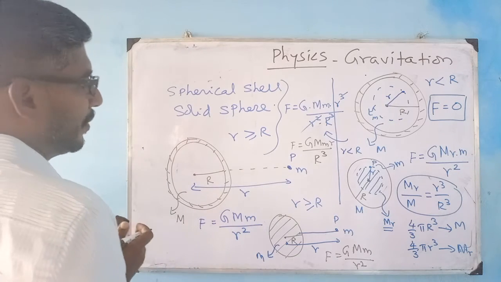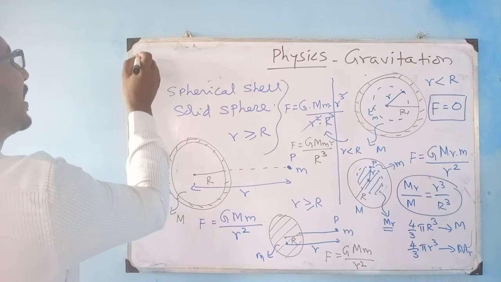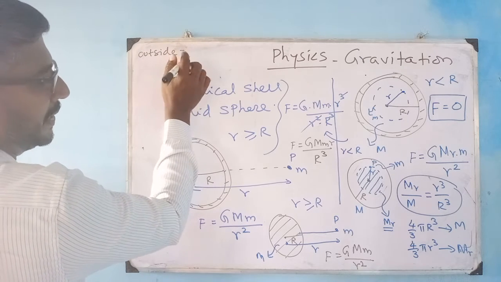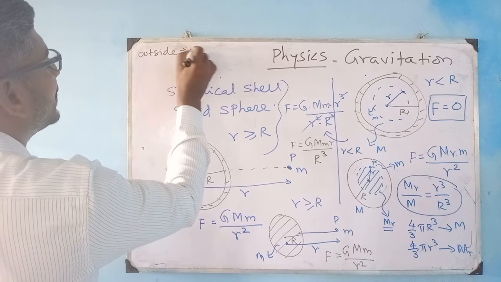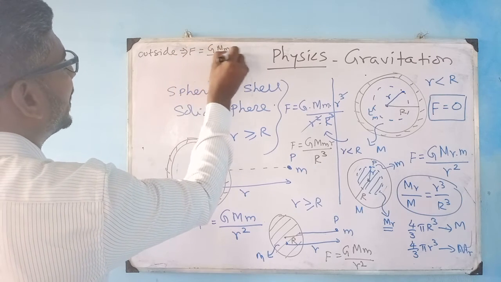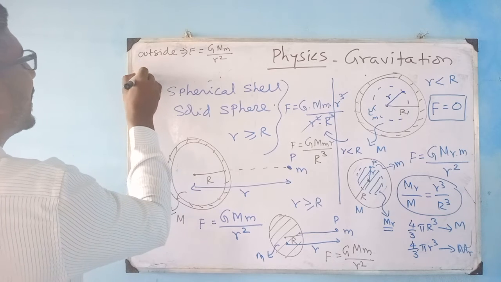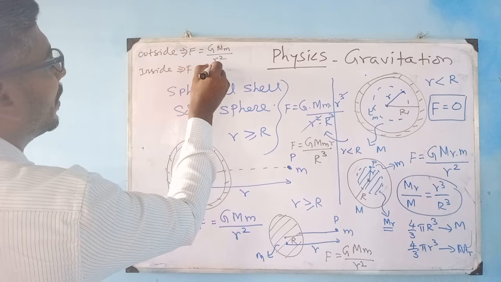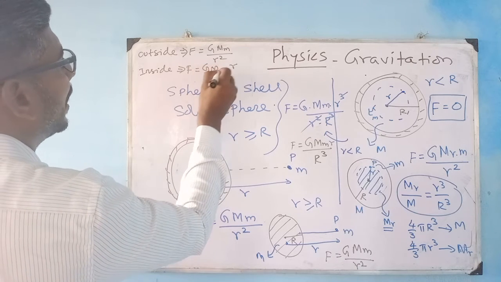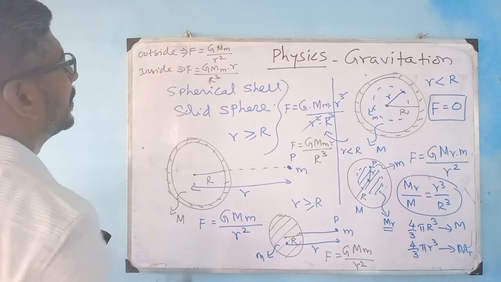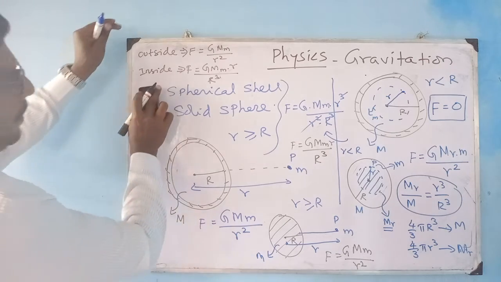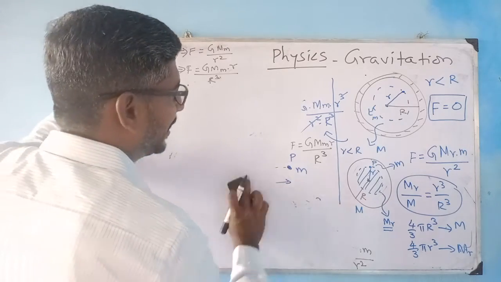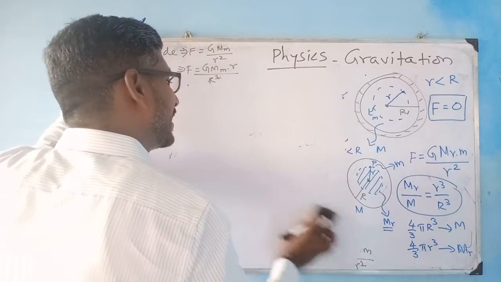I can put it in a note: for a spherical shell and a sphere, outside, F is equal to G M m divided by r square. For inside a solid sphere, F is equal to G M m r divided by R cube. Okay, so now you can take this into consideration and come to our problem which I had given you earlier.